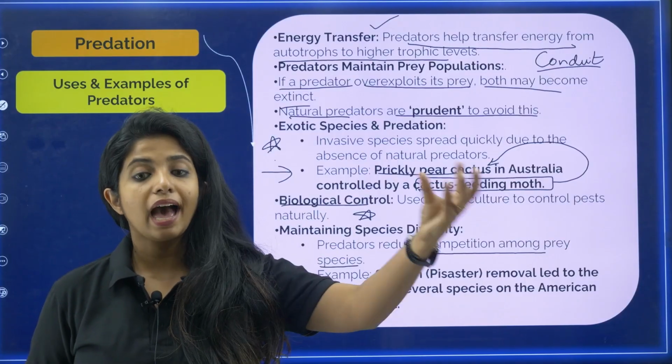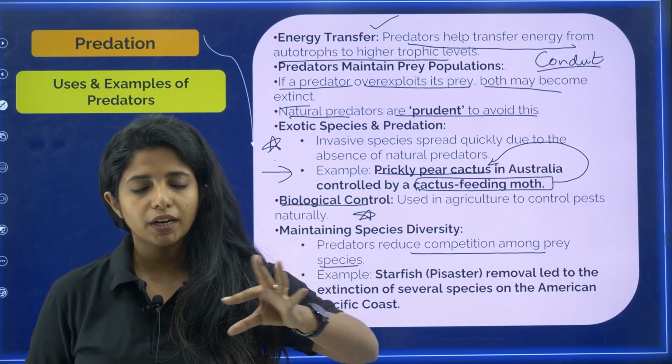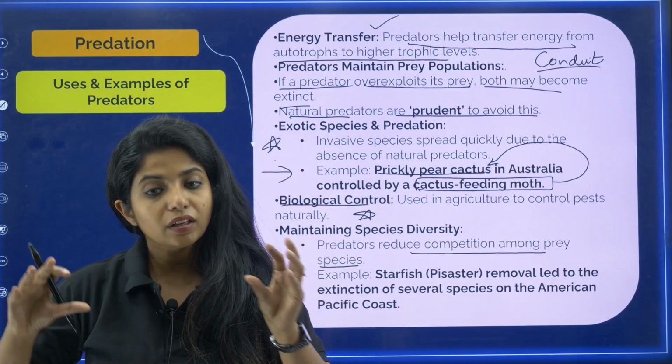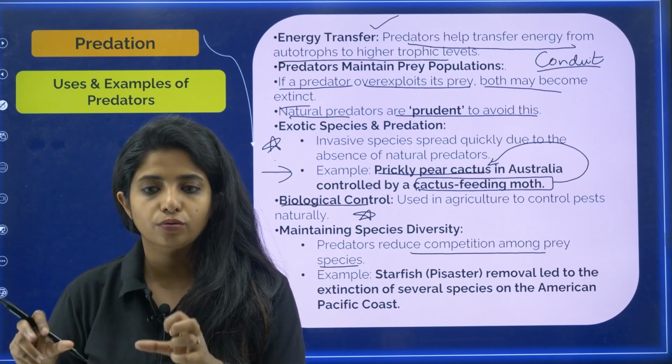So what do we do? If we have a predator over there, it will control the prey population so that the prey population is not way too much. Hence it can feed on the available resources which are there.